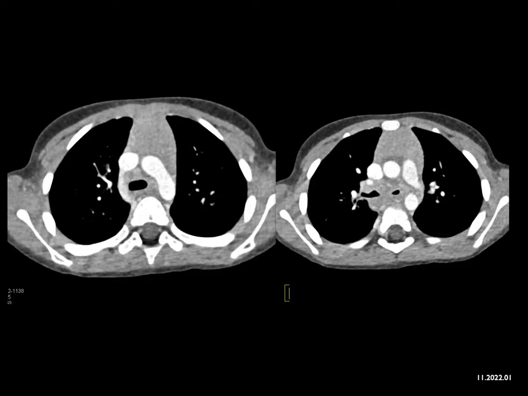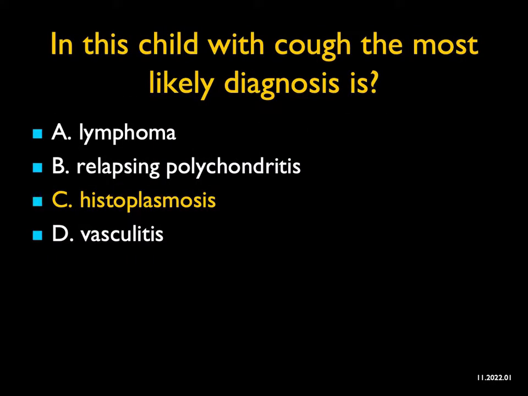Relapsing polychondritis is thickening of the airway. This is extra trachea and bronchi involving them secondarily, so it's not relapsing polychondritis. It's not a vasculitis, it's infectious. The most likely, you can see the nodes, you can see some faint calcifications. If TB was there, it would be hard not to say it was TB, but with histoplasmosis being the only thing present, this was a great case of histoplasmosis.